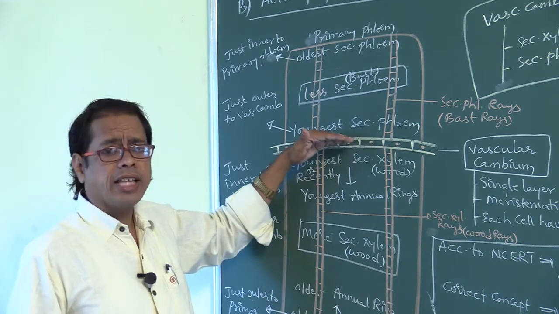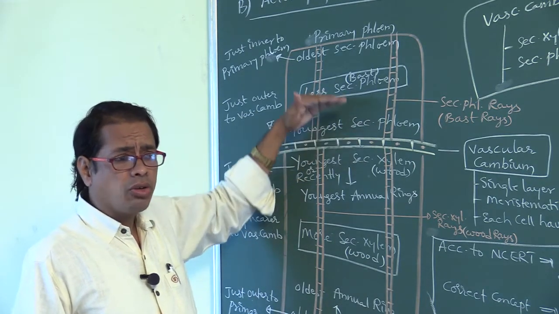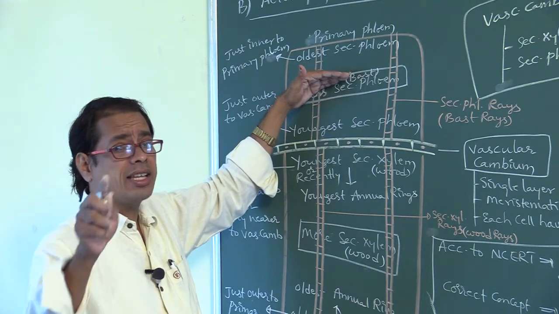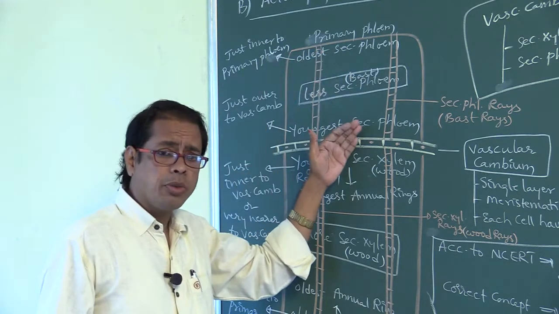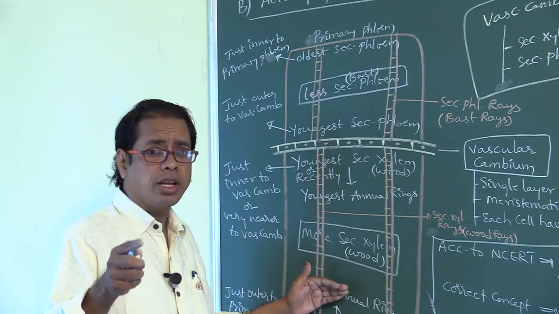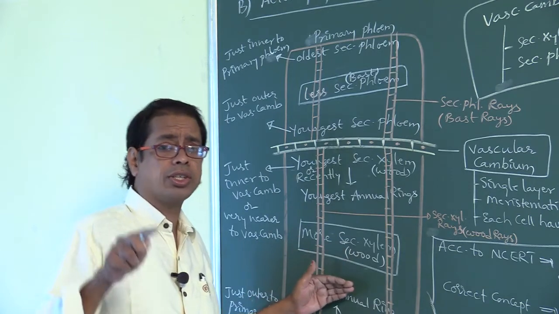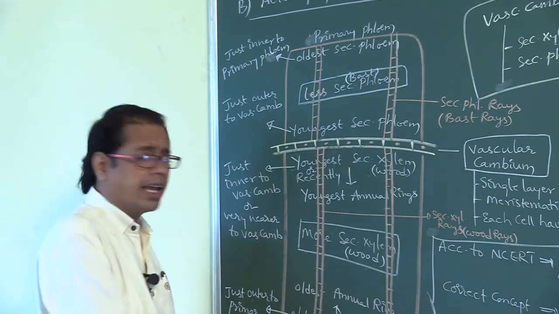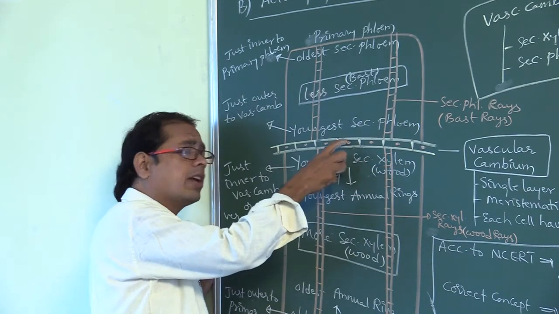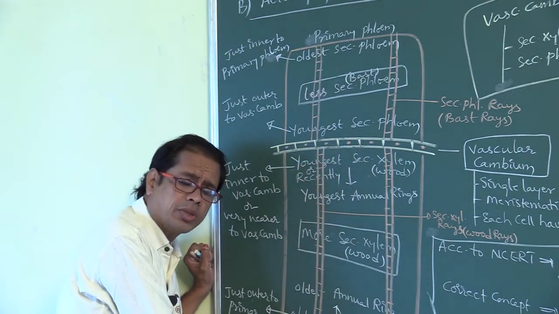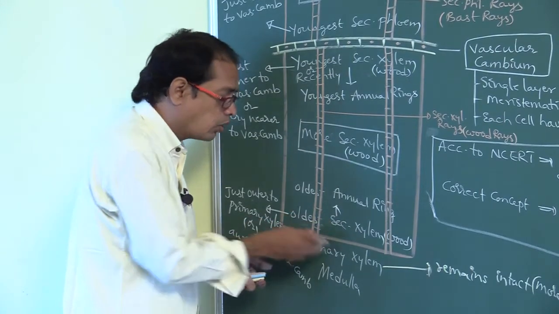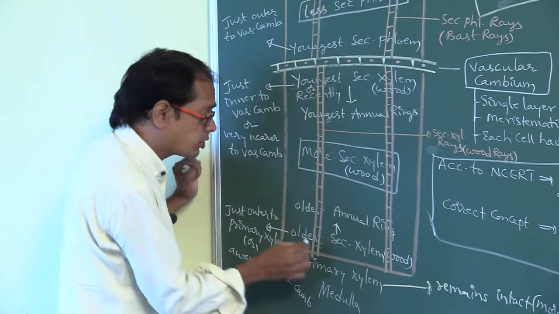Right. So vascular cambium produces less secondary phloem towards the outer side because it is less active towards the outer side. Vascular cambium produces more secondary xylem towards the inner side. What is the reason? Because it is more active towards the inner side. Youngest secondary xylem is present just inner to vascular cambium, nearer to vascular cambium. Oldest secondary xylem is present outer to primary xylem, away from vascular cambium.